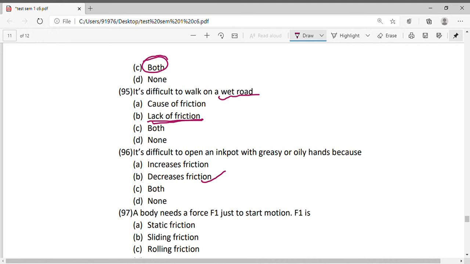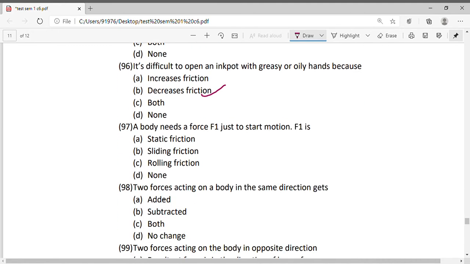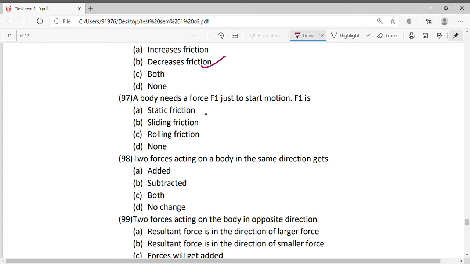Okay, a body needs a force F1 just to start motion. F1 is, okay, static friction. Just to start. So any object, when you push, you require maximum force in the beginning to push it. Once it starts moving, it slides easily. For example, you're pushing your bed, so initially you have to apply more force to move it. Once the bed starts sliding, it slides easily.